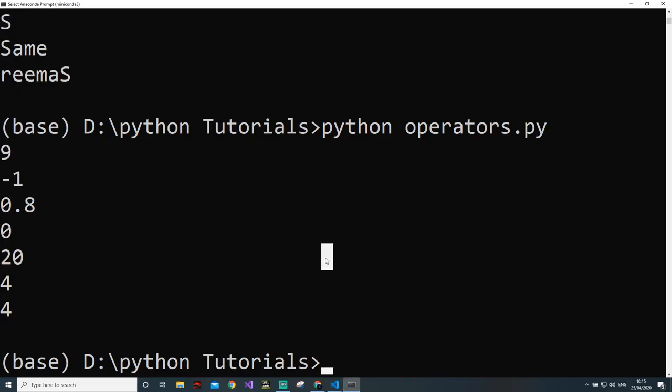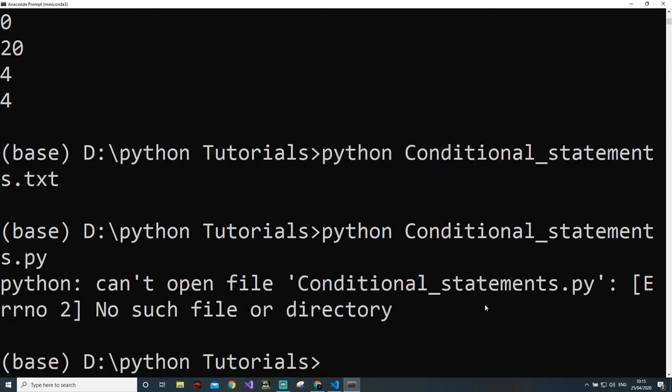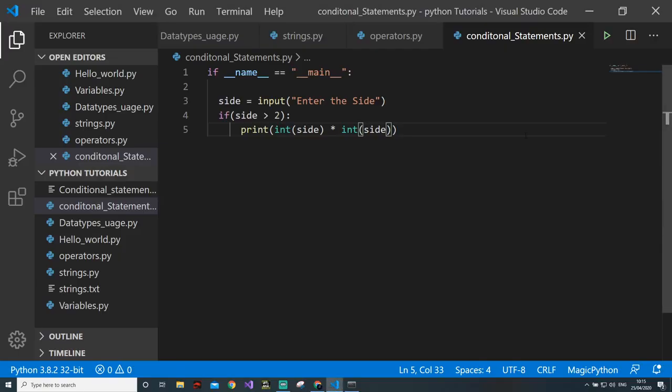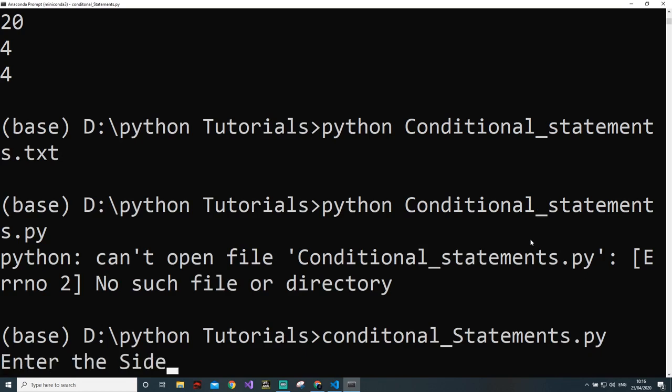Okay, now we'll run this program, which is known as conditional.py. Can't open conditional.py because there is no such file, conditional statement.py. Which directory was this in? Enter the side. We will say 1. We will say 3.